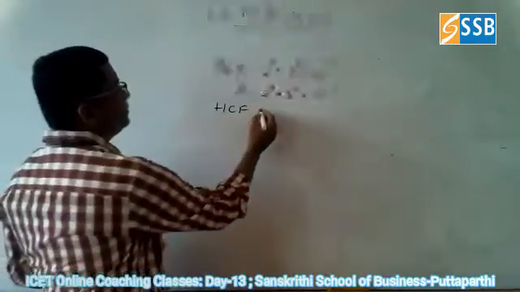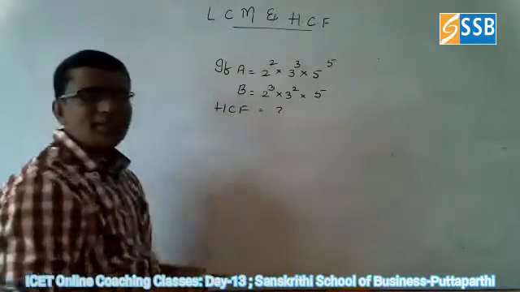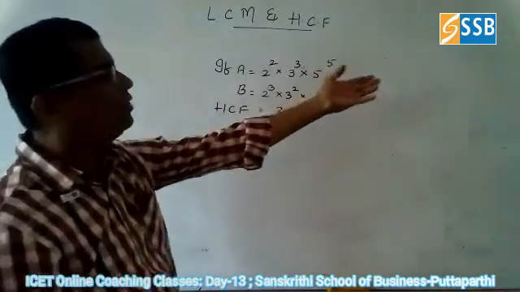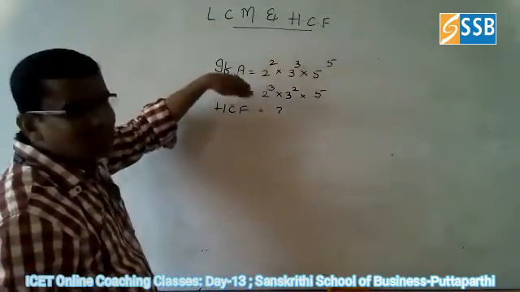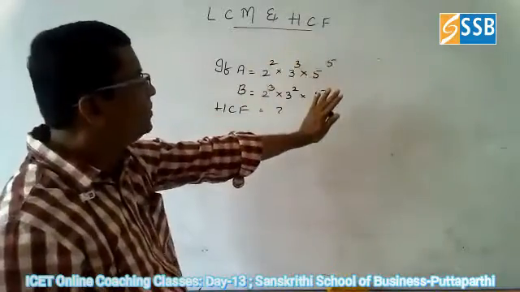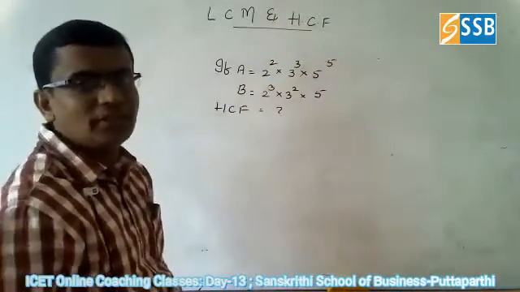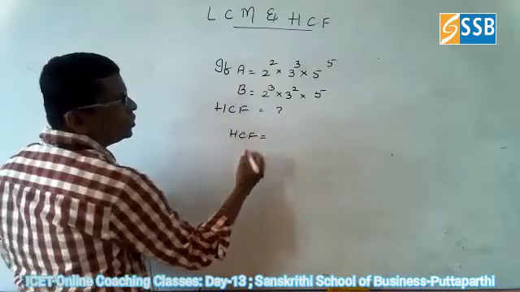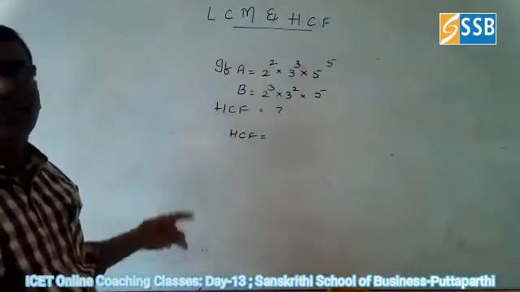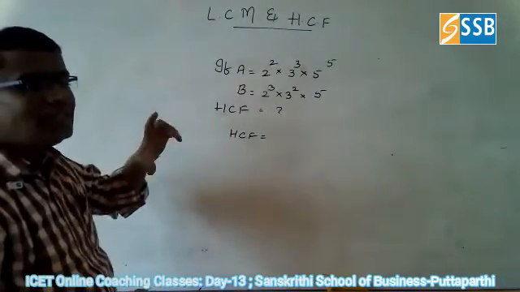So what is the HCF? Okay, if the numbers are given, it is easy to use the division method, you can go and do the answer. But if the numbers are given in the form of a power, how can you find the answer? Very easy. Here in this case, for the HCF you should take the common terms which have the least power.